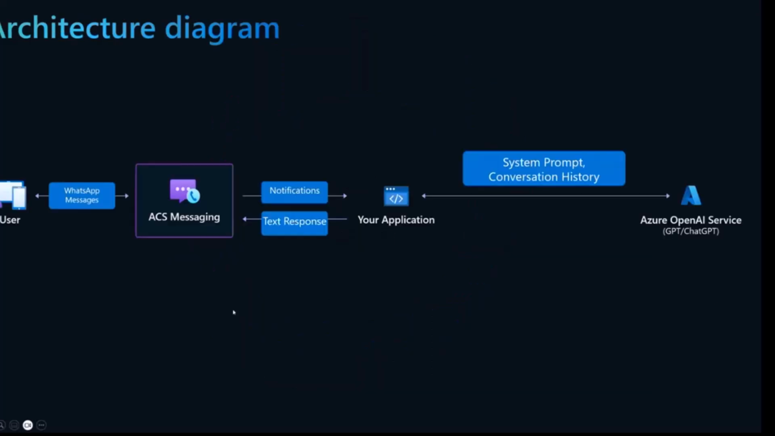So let's see the architecture diagram. Do you want me to zoom in on this a bit, or is this fine?